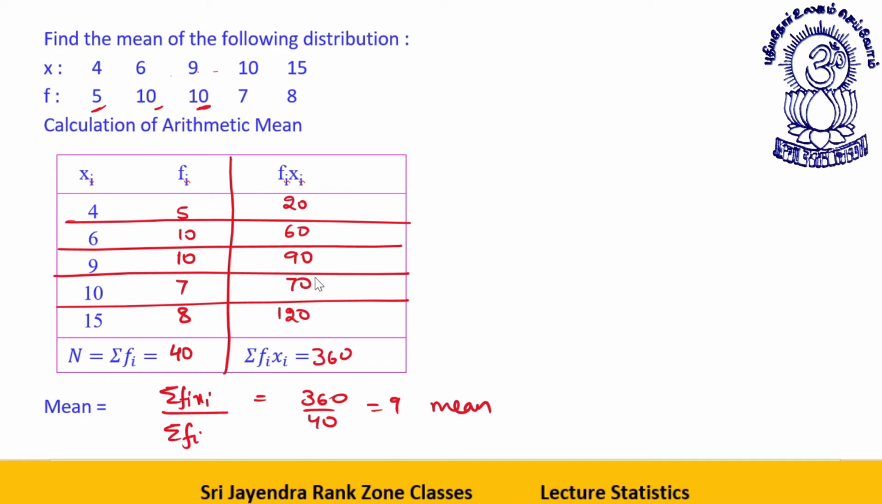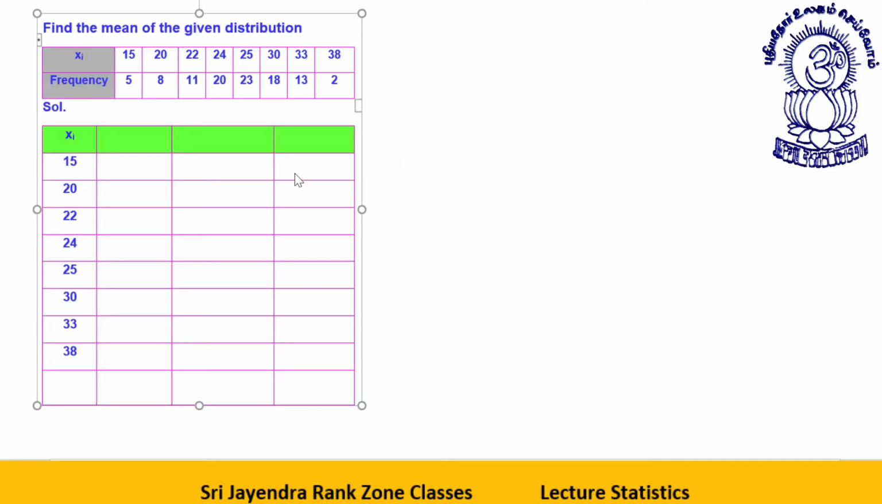Okay, dear students, let's proceed to the next one. Find the mean of the given distribution. You have the values x as 15, 20, 22, 24, like this. Then what are the frequencies? 15 is repeated 5 times, 20 is repeated 8 times, 22 is repeated 11 times, 25 is there 23 times, this is 18 times, this is 13 times, this is 2 times. Now what is summation fi xi?